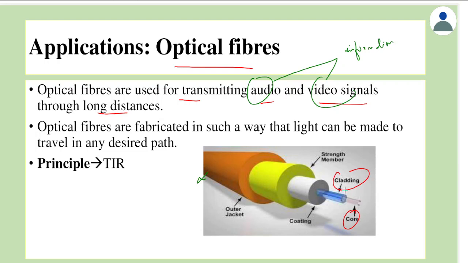These are the most important. And there is a coating, and then we have one more material to give strength to it, and one more material. I'll tell you why you want these materials, but for now focus on the basic or the most important materials called as core and then cladding. Generally, core and cladding are made of something called as quartz.